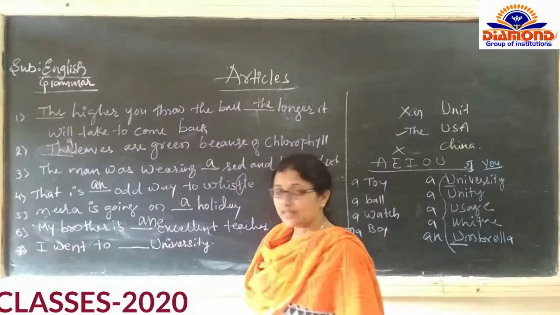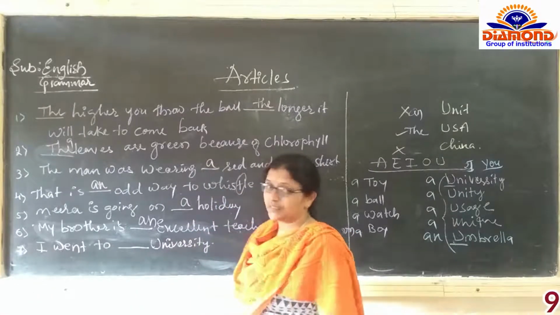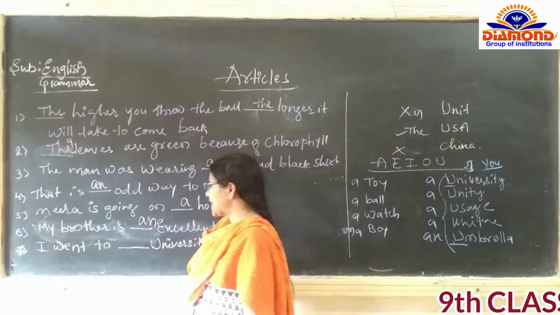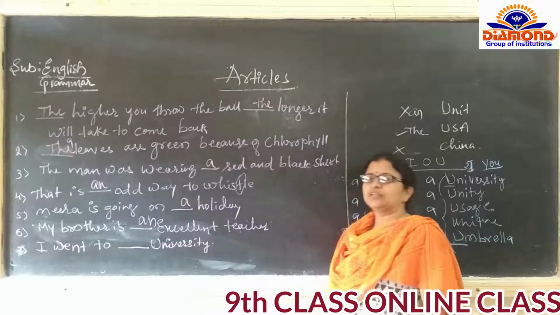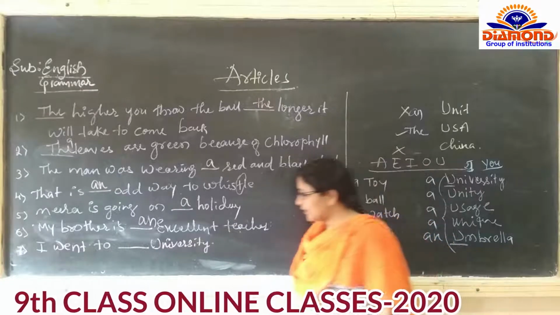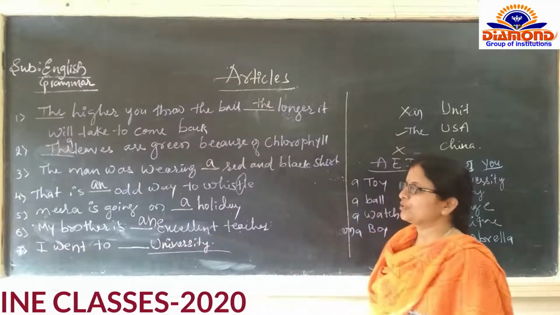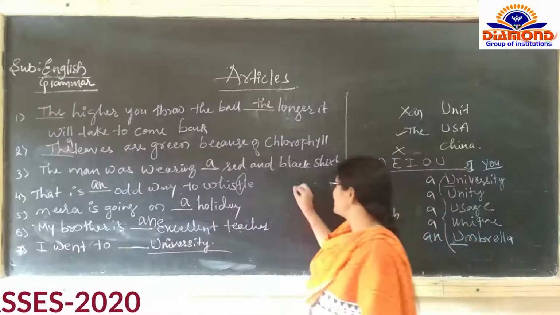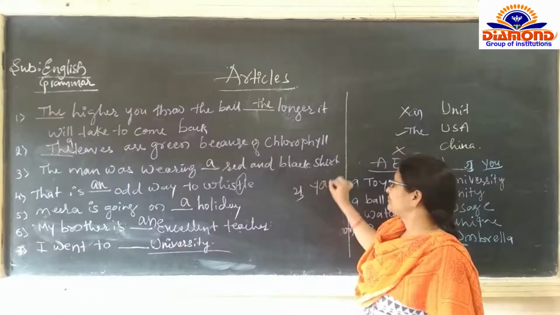The last example: I went to dash university. This is somewhat critical. Dash university means U. Again here, be careful while there is a U pronunciation: Hindi ka U, and English YOU.